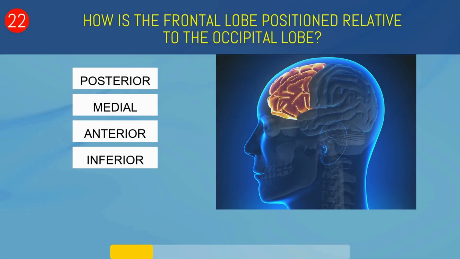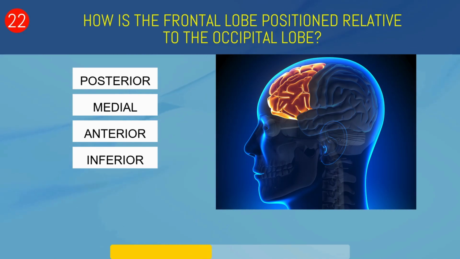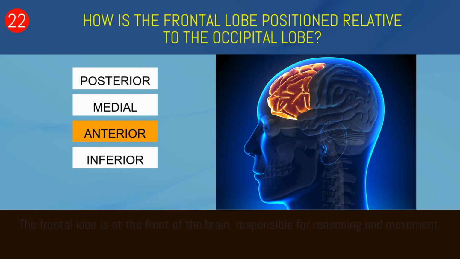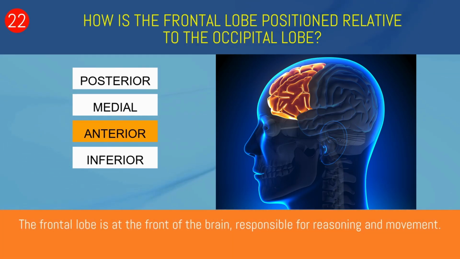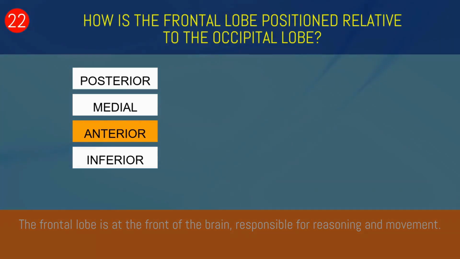How is the frontal lobe positioned relative to the occipital lobe? Posterior, medial, anterior, or inferior? Anterior. The frontal lobe is at the front of the brain, responsible for reasoning and movement.